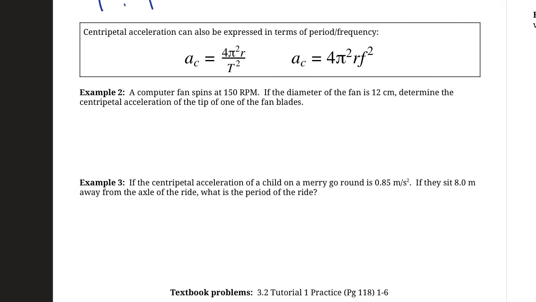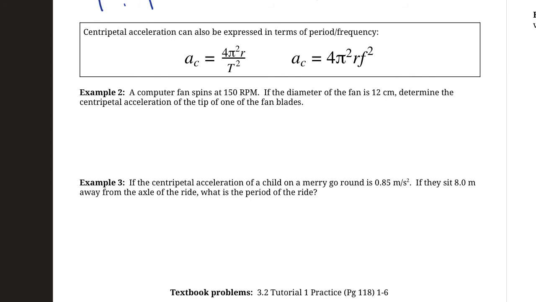Now, there are some other equations for centripetal acceleration in terms of period and frequency, because something that follows the path of a circle could potentially be repetitive motion, right? You can keep going around in the same circle over and over again. And when we're talking especially about things that are moving fast, like computer fans, we usually talk about them in revolutions per minute, RPM, or hertz, which is a measure of frequency. Or period. Period's the other one that we usually use, and period just refers to the length of one rotation.